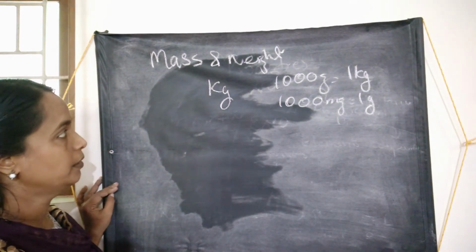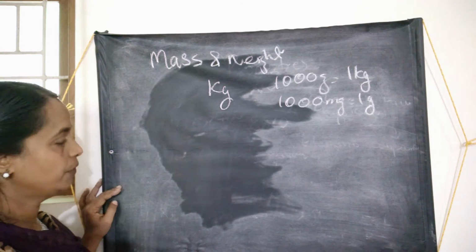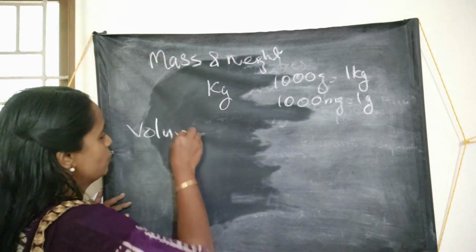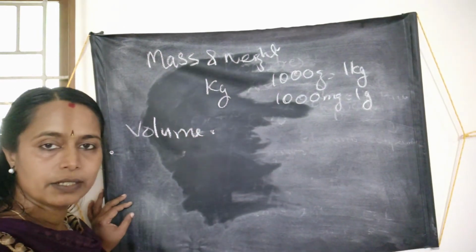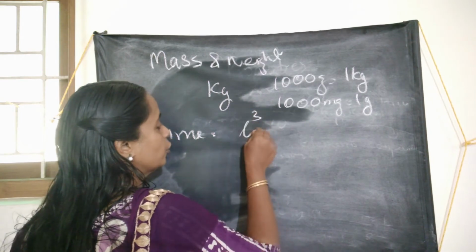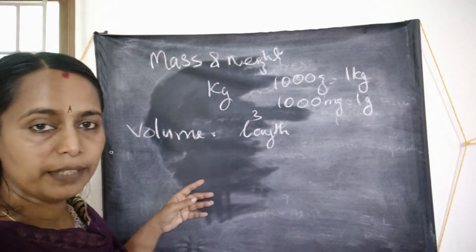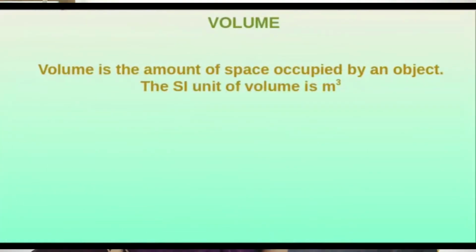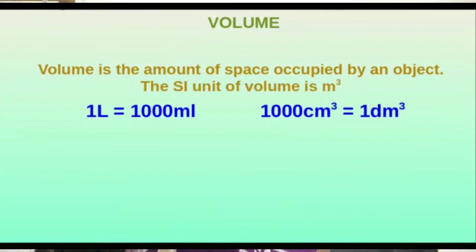The next physical property is volume, and it is length cube. The quantity of space occupied by an object is the volume, and it is measured in meter cube.